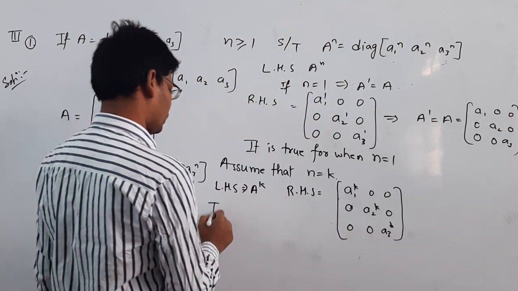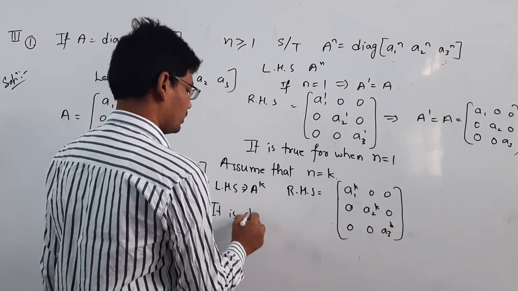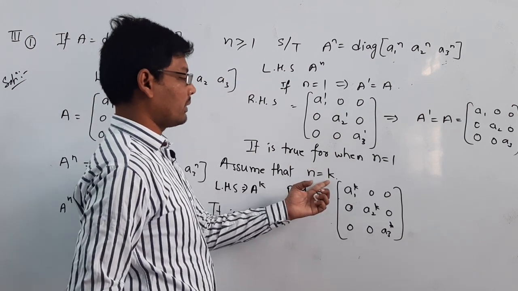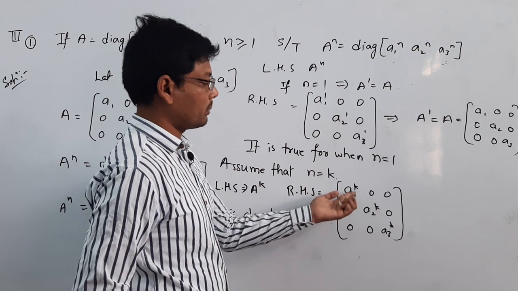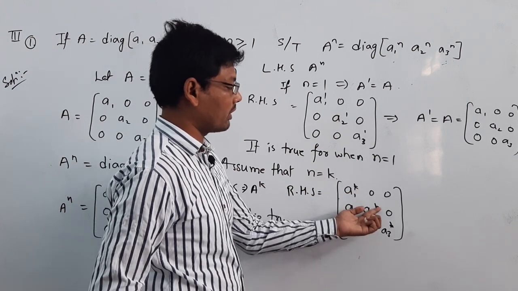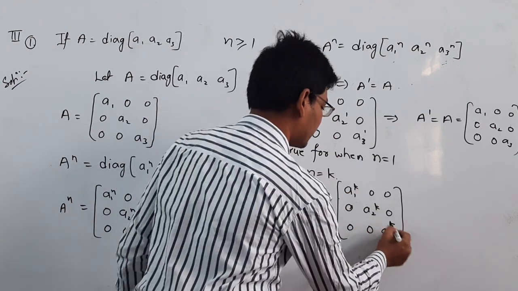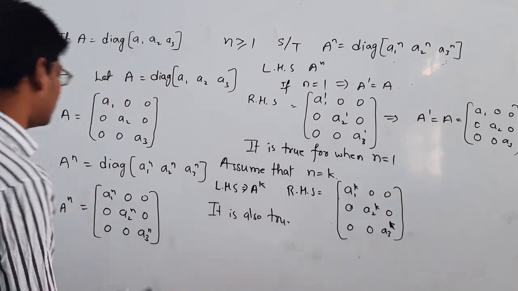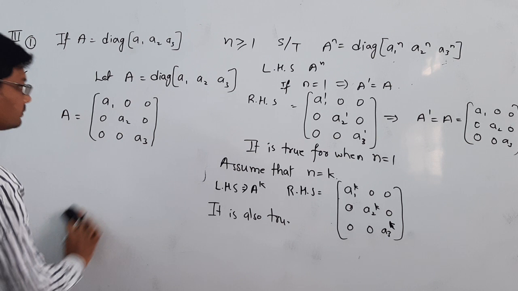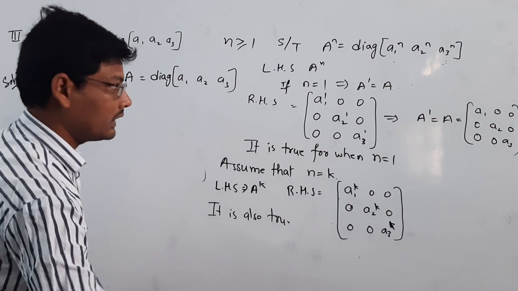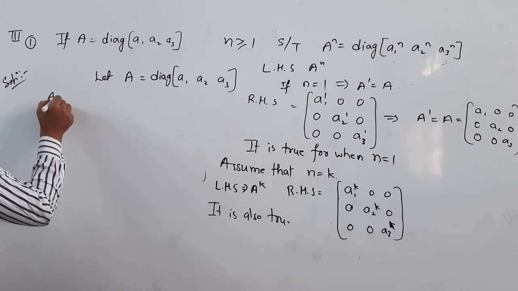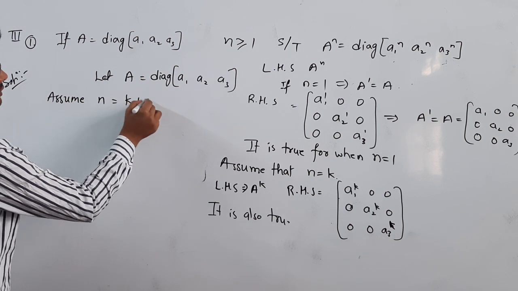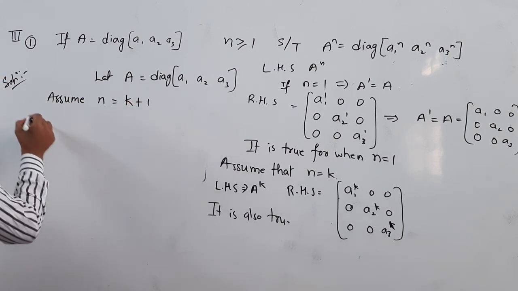It is also true here. Why? Because substituting n is equal to k, we are getting a1 power k, a2 power k, a3 power k. And the next step, n is equal to k plus 1.